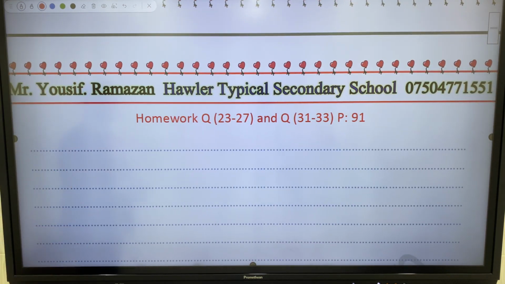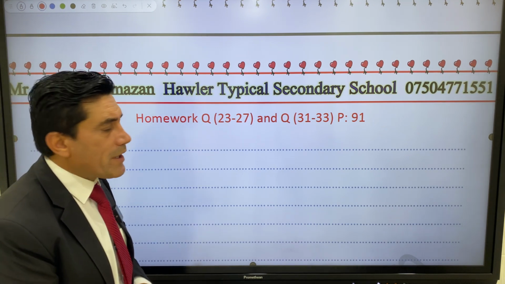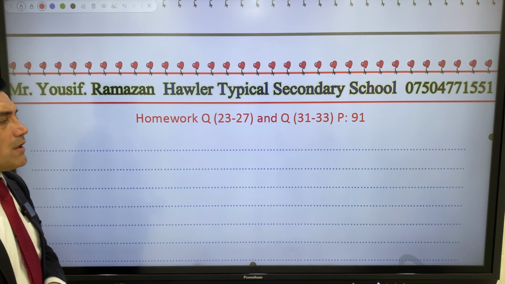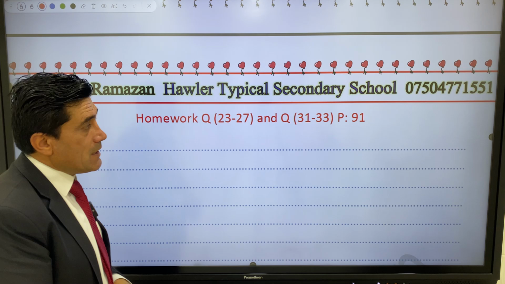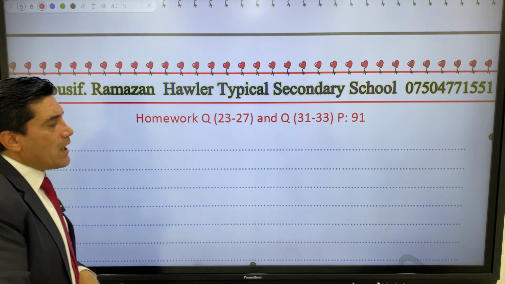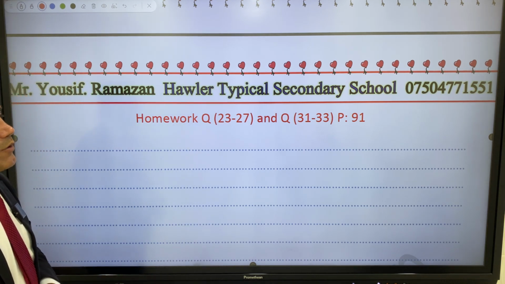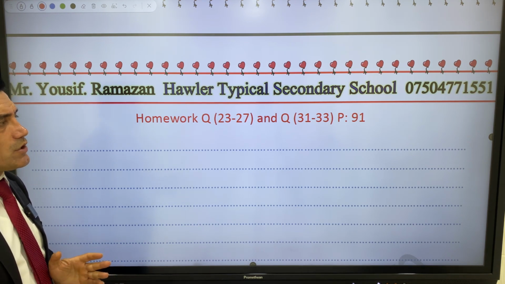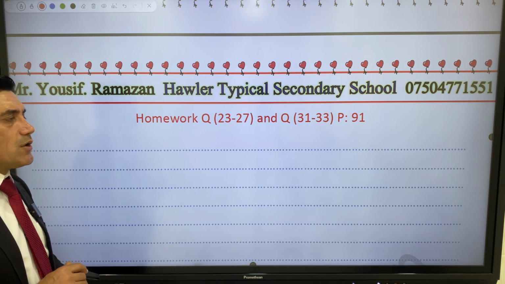Now, it's homework about linear equation. Question 23 to 27, and then question 31 to 33, page 91. It is homework for you guys. Please study hard to find or to draw linear equations. Which of the following is a linear equation? Which one is not a linear equation?